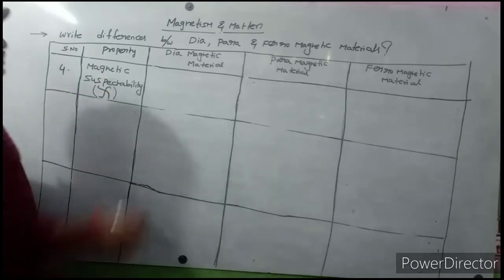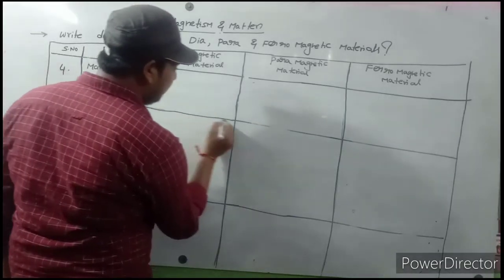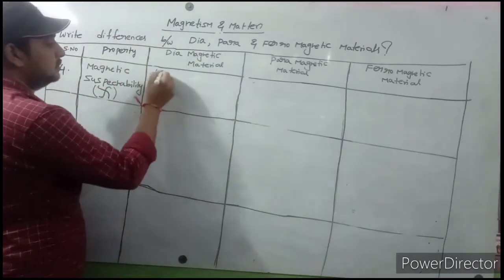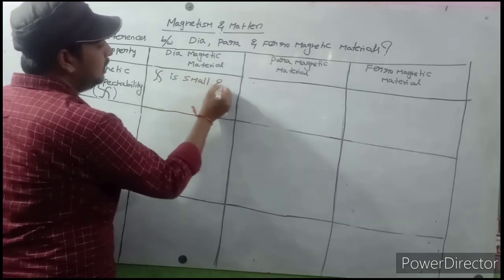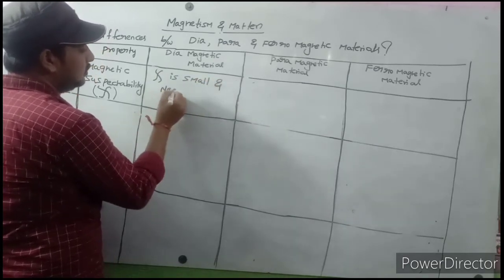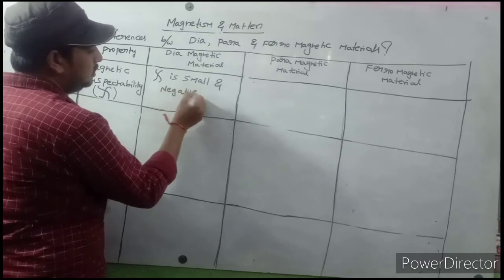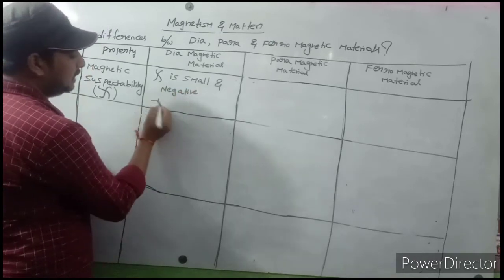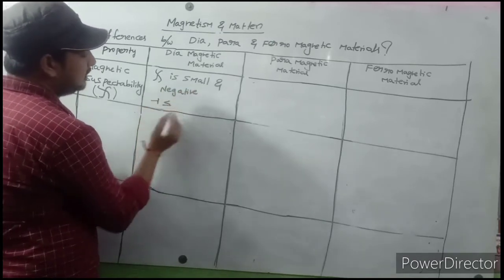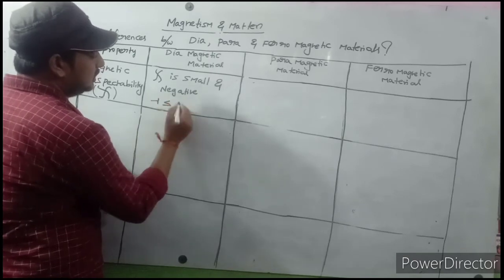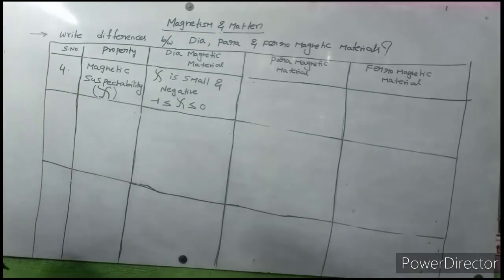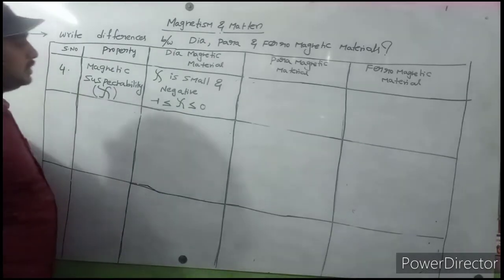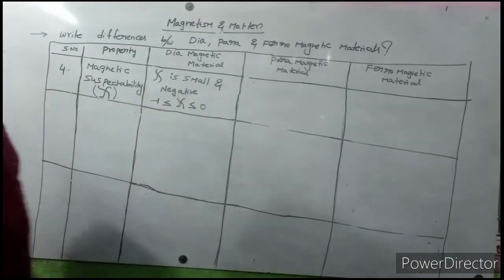For diamagnetic material, the zeta value is small and negative. That means the value is between 0 and less than 1 in magnitude.